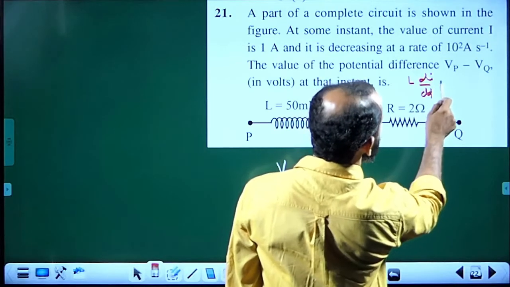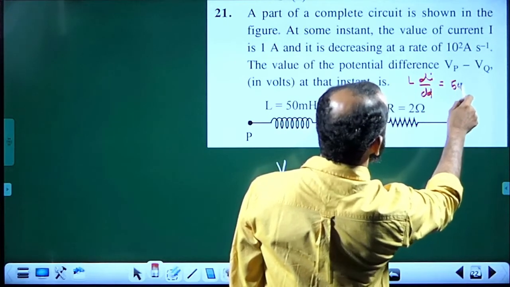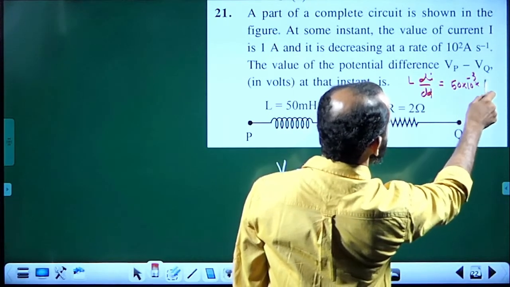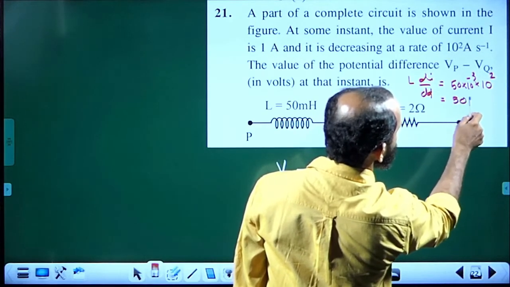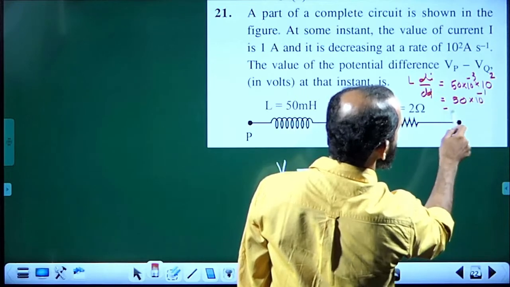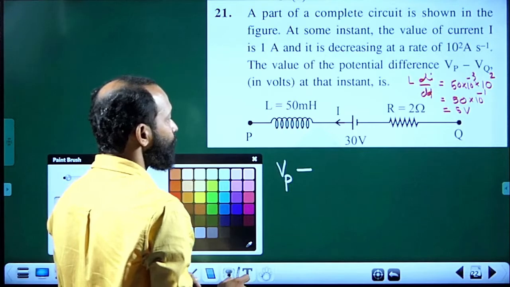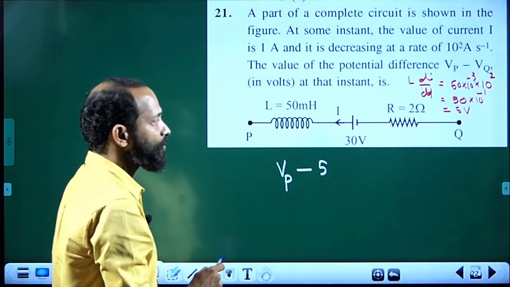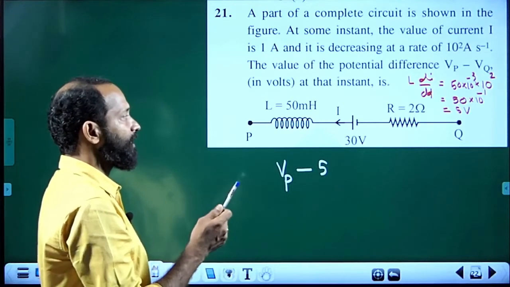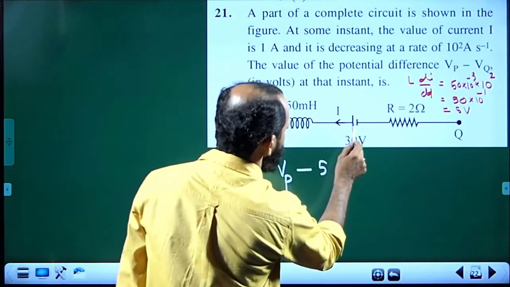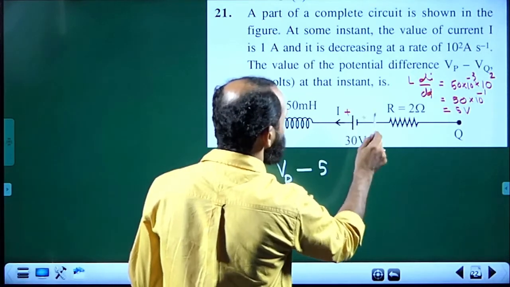L di by dt, L is given 50 into 10 power minus 3. Di by dt is given 10 square, so you will get 50 into 10 power minus 1, and that is 5 volt. So L di by dt, or voltage across the inductor, is 5 volt. This minus sign should be there because voltage across the inductor is minus L di by dt, the minus sign incorporated by Lenz's law. Now here, as we are moving through the cell from plus to minus, at the beginning we meet plus, then minus.